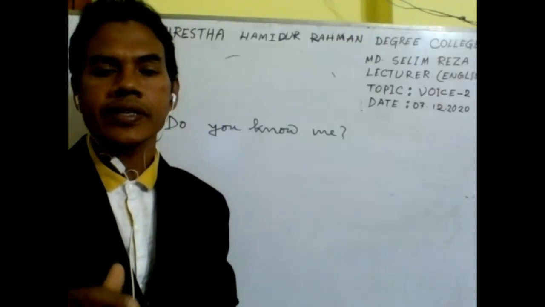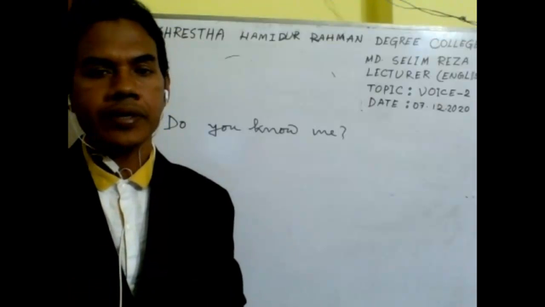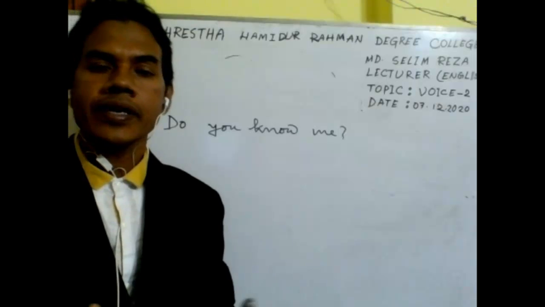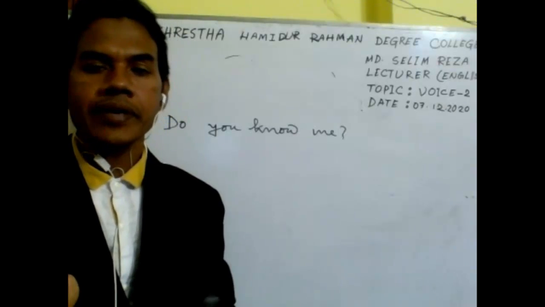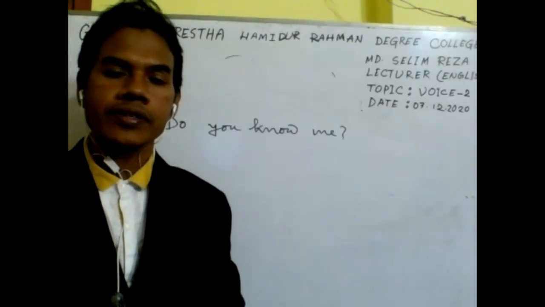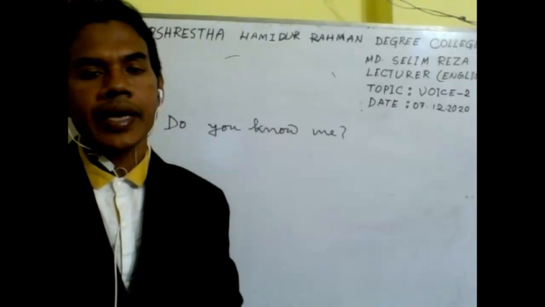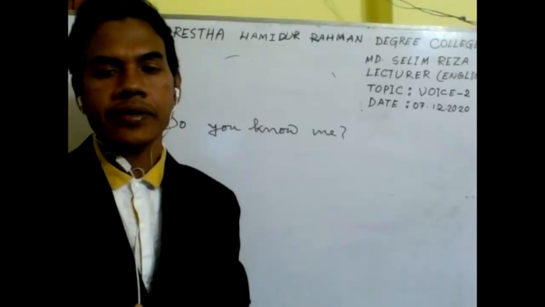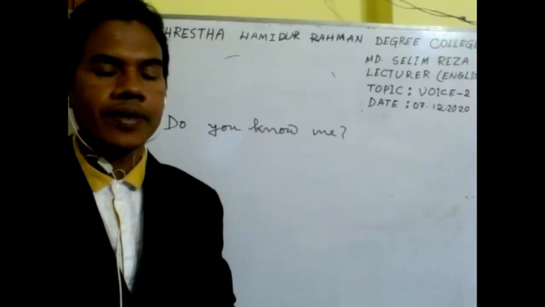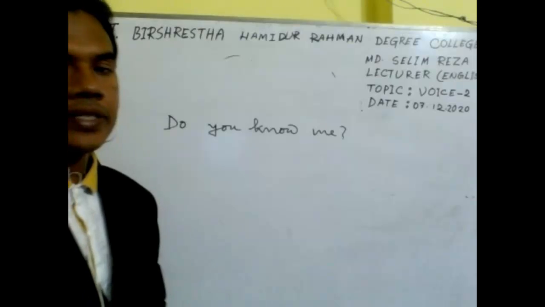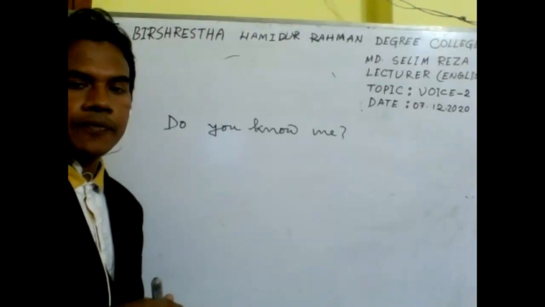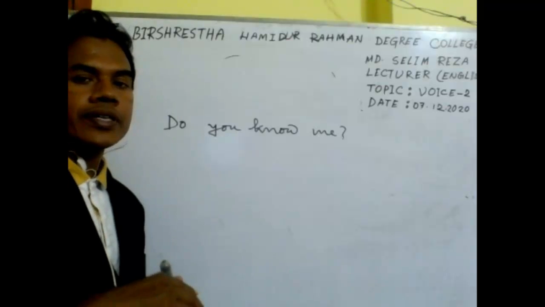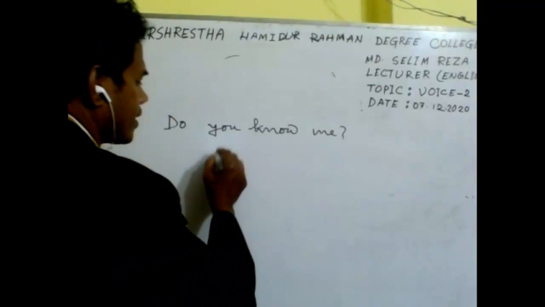We need an auxiliary verb according to the tense, and the principal verb will be V3 or the past participle form, and we should also use a preposition on the basis of the verb. So first of all we should change the object. Here we will find the object me. So me will be the subject here, I.